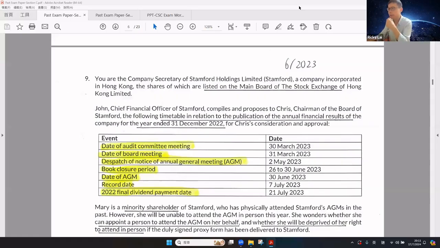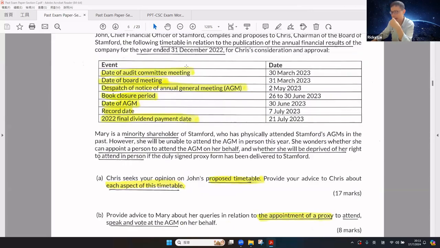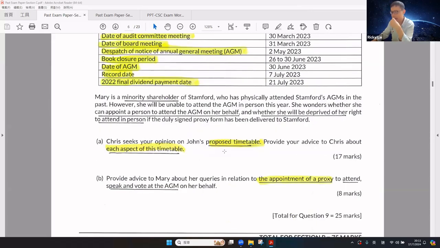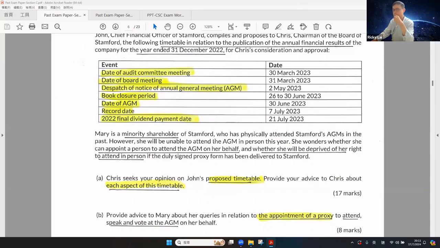Okay, now let's take a look at another question from June 2023. Before we look at the scenario and story, let's take a look at the question requirements. First of all, provide an opinion on the proposed timetable. Okay, that is the timetable, and advise about every aspect of it, so I highlight all the key events and the key days for the timetable so that you can provide the opinion.